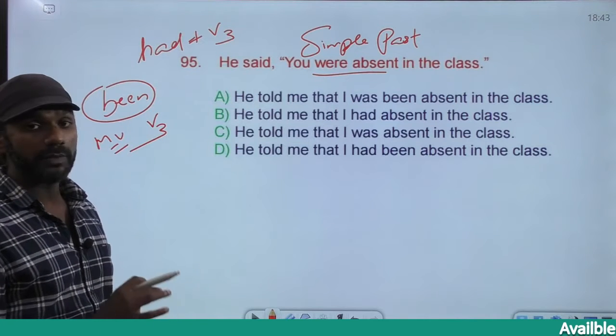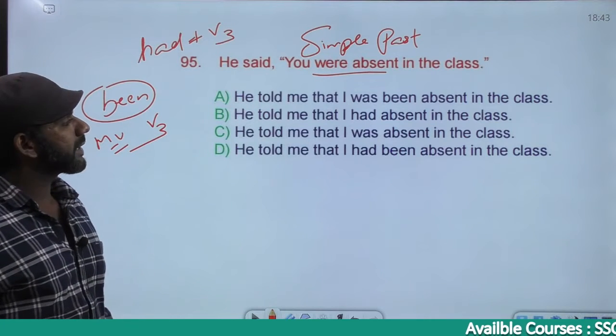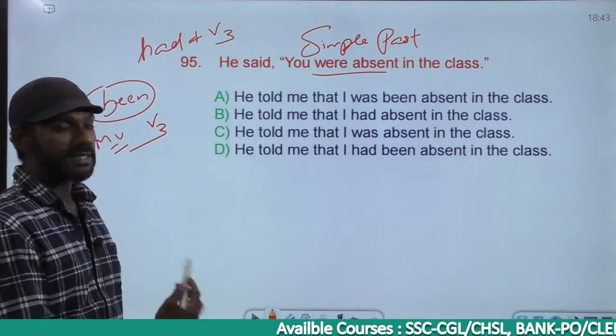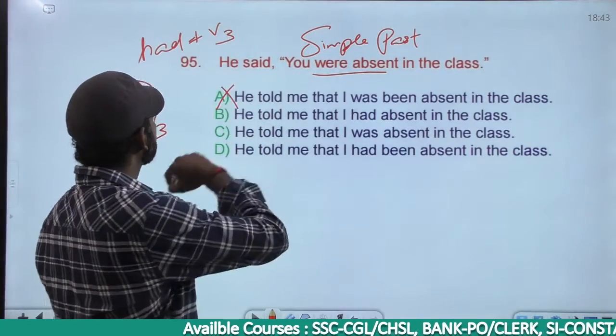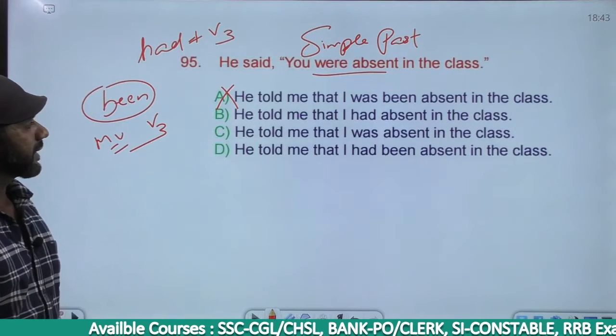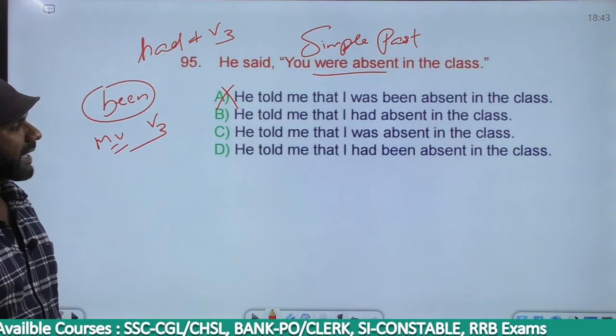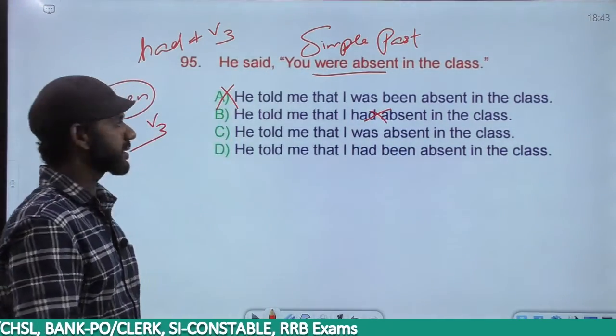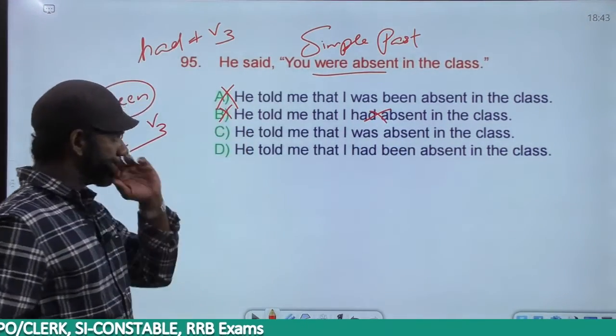Come to option A. We want past perfect. He told me that I was been absent in the class. Had is not there. Past perfect is had plus V3. Option A is gone. Come to B. He told me that I had absent. No V3 here. Been is not there. Nothing like I had absent. So option B is eliminated.